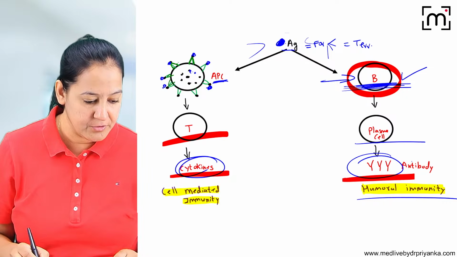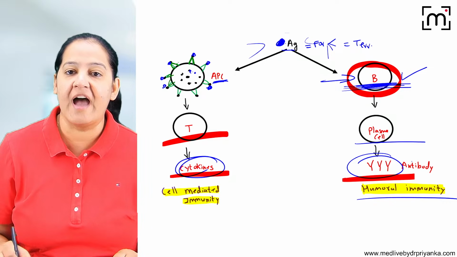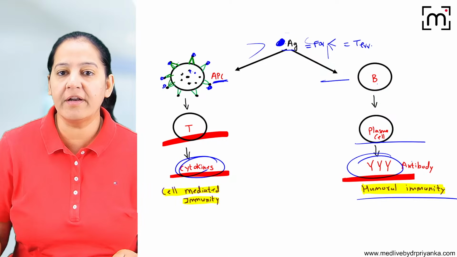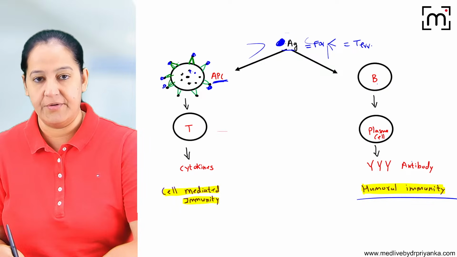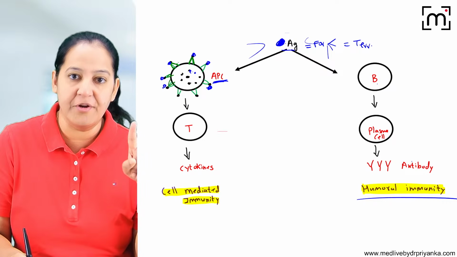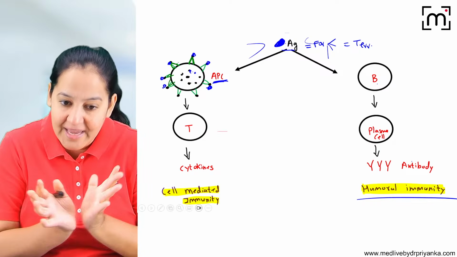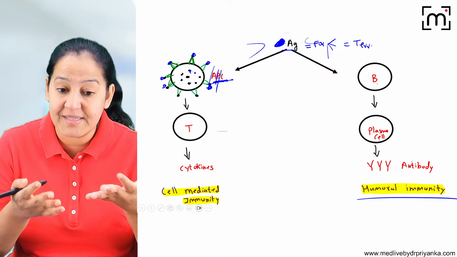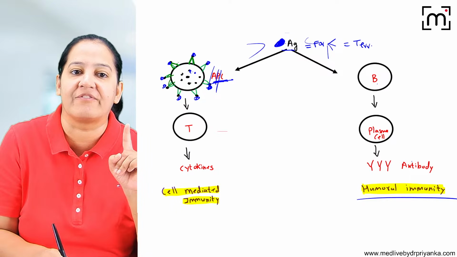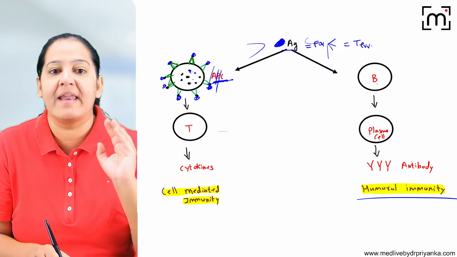You got it? Dr. Tyagi, I have repeated the mechanism. You got it? So just learn which type of lymphocytes are involved in which type of immunity. So in cell-mediated immunity, the antigen is engulfed by the antigen presenting cell. The antigen presenting cell will degrade it, process it into multiple pieces and present it on the surface. It will present it to the next cell. The next cell is the T lymphocyte.